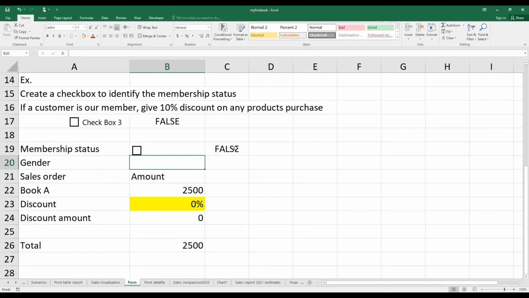One box will be controlled by one cell link only. So this is what we call checkbox.